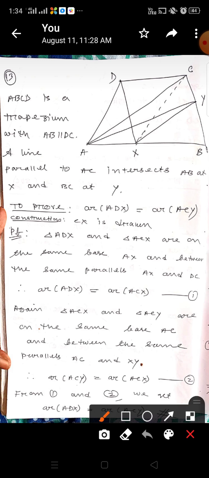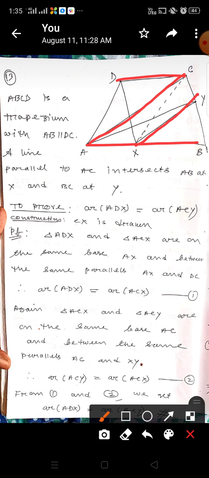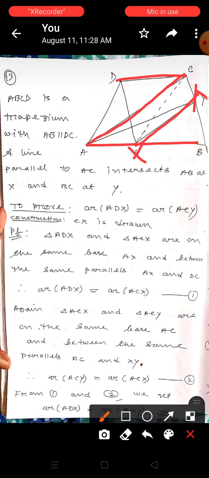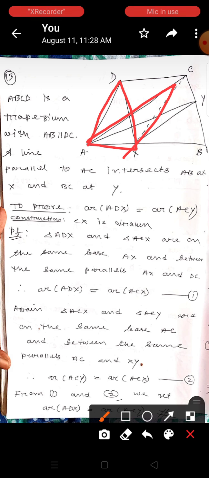Now number 13. Number 13 is very important. What is given? ABCD is a trapezium. Trapezium means AB parallel to CD. First we join AC. Then we draw a line which is parallel to AC, which intersects AB at X and BC at Y. Now to prove that area of ADX is equal to area of ACY. This area we have to prove.